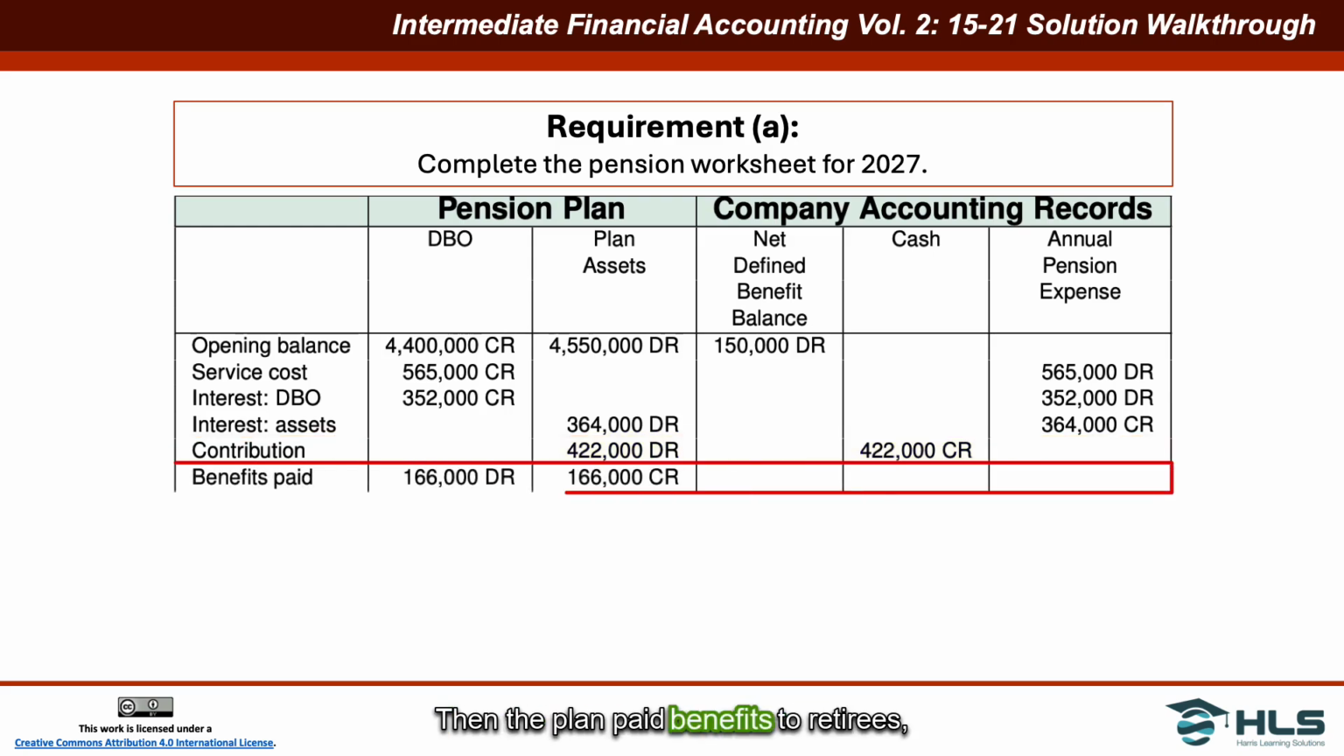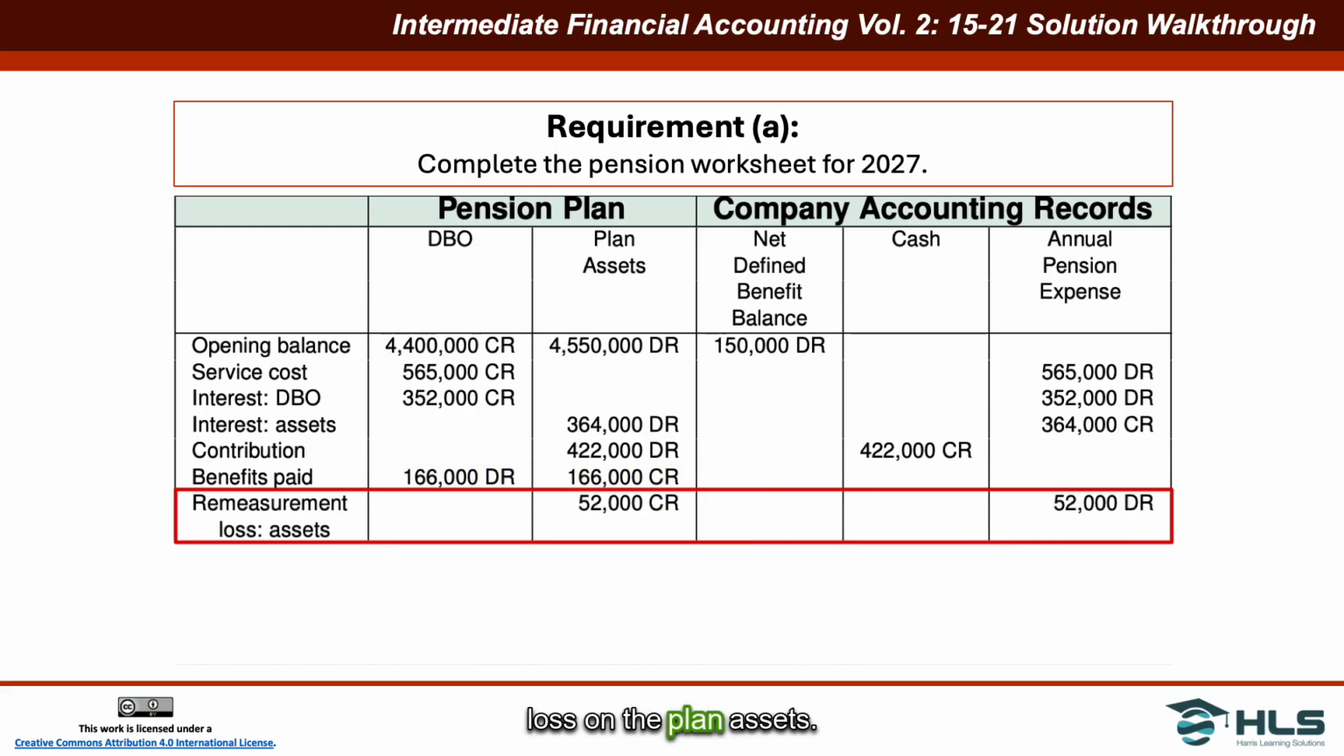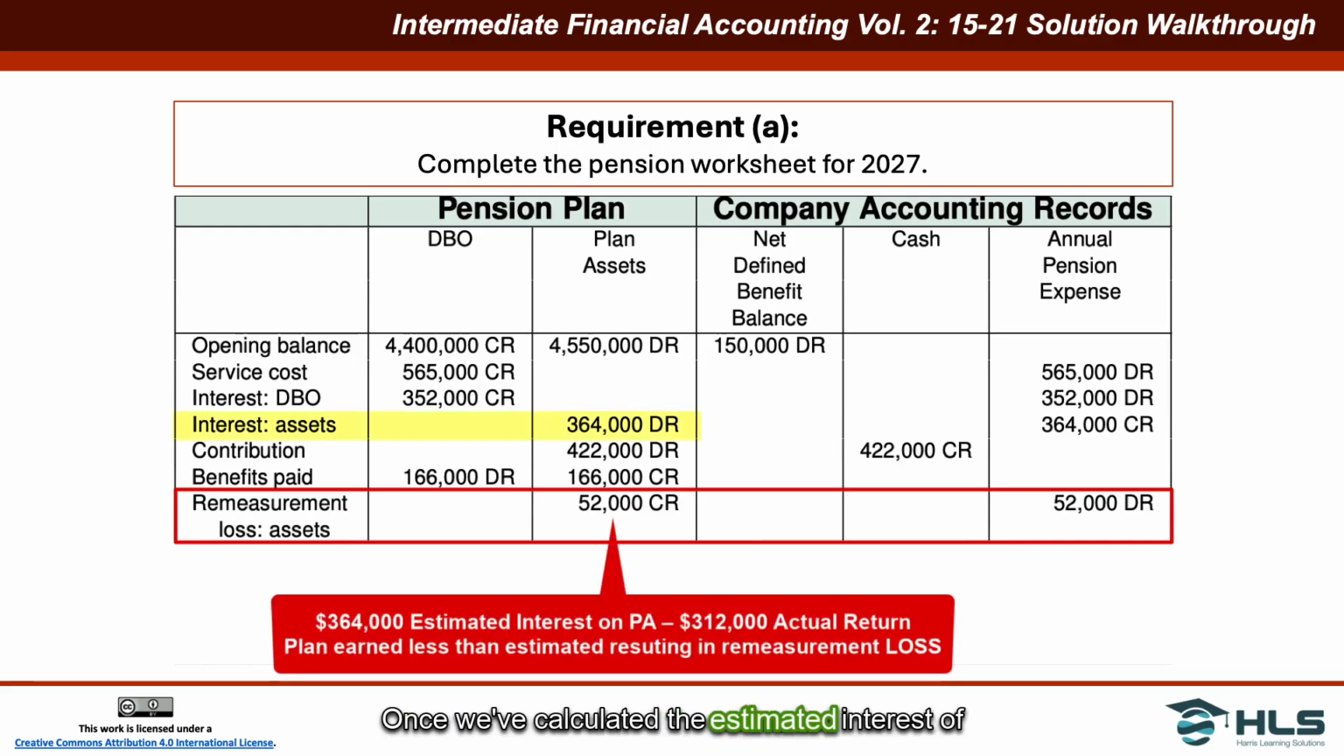Then the plan paid benefits to retirees, so that reduces both the DBO and the plan assets by $166,000. It's a debit to the DBO and a credit to the plan assets. Next, we can deal with any remeasurement gain or loss on the plan assets. Once we've calculated the estimated interest of $364,000, we compare that to the actual return on the plan of $312,000. In this case, the plan underperformed, resulting in a remeasurement loss on the plan assets. So we have to reduce the plan assets by $52,000, which is a credit, and add that $52,000 to the pension expense to increase it with a debit.